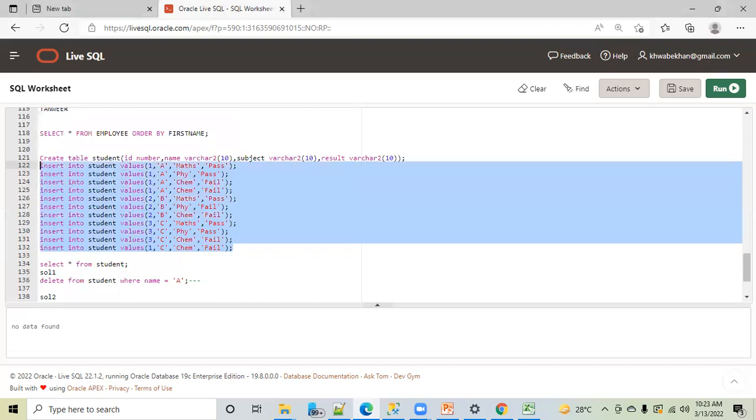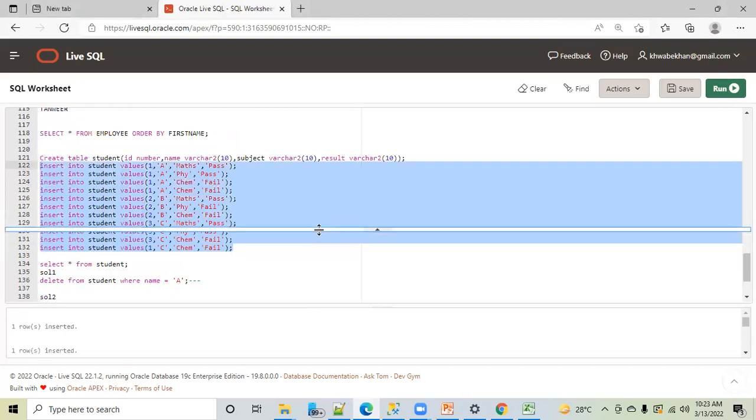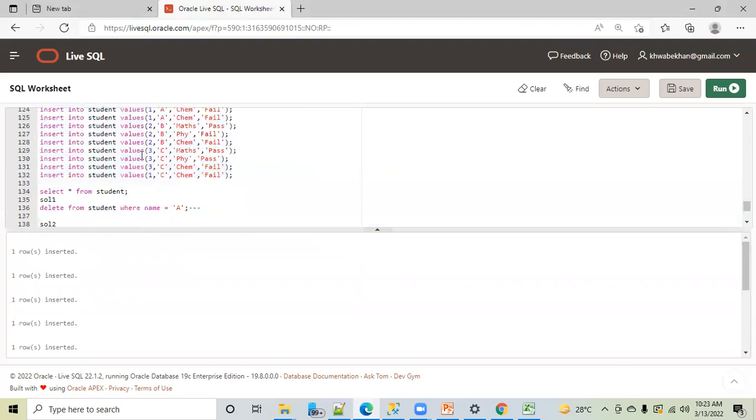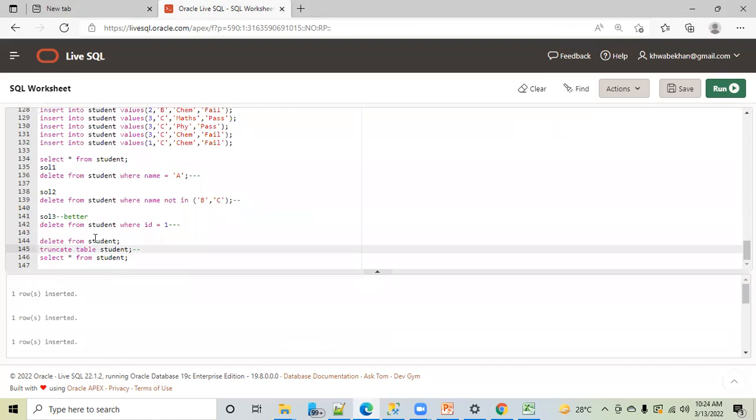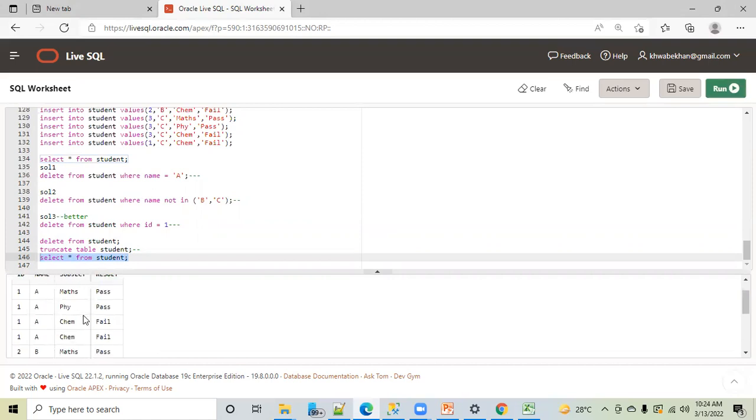Guys, please understand this. This is very important, because suppose by mistake you run this in your production database or somewhere, then that's the end of the story. So you should know all these things. So this is the data in this table. You have a lot of data. Let me show you this data. So this is the record. I think you have 10 to 15 records in this table.